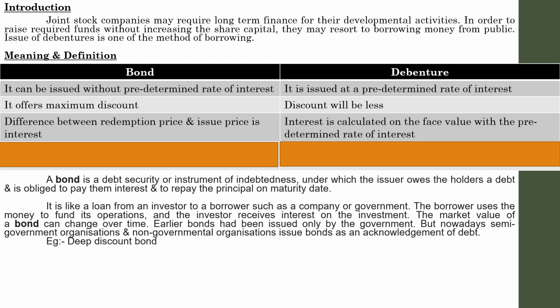Whereas if I am borrowing 100 rupees from an outsider and I have repaid him 125 after 1 year or after a certain period, so the amount of interest with regard to that particular bond is the difference between the issue price and the redemption price. Issue price was 100 but I repaid 125, so the difference is 25. So 25 rupees is the interest with regard to that particular bond.